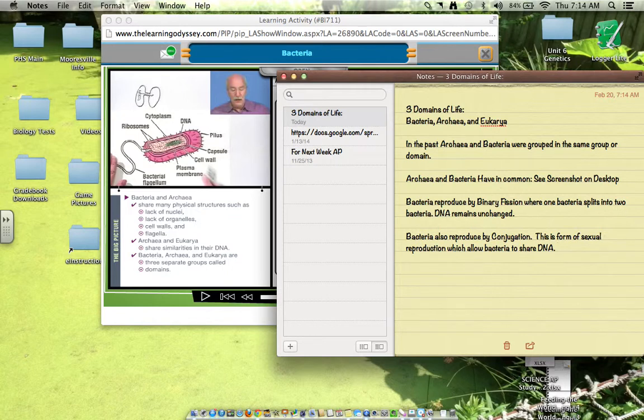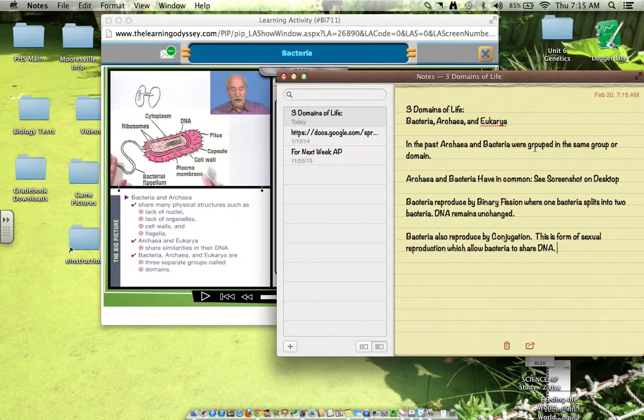This is really important because this is how, have you ever heard of MRSA staph? If you haven't, MRSA staph is a staph infection that's really, really nasty because it is antibiotic resistant. And so what happens is you can't really treat it like normal. That's a problem because you really want to cure that staph infection, but you can't because it's antibiotic resistant. And this allows that antibiotic resistance.